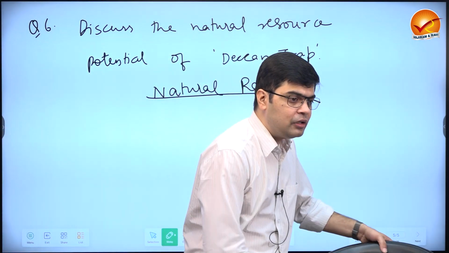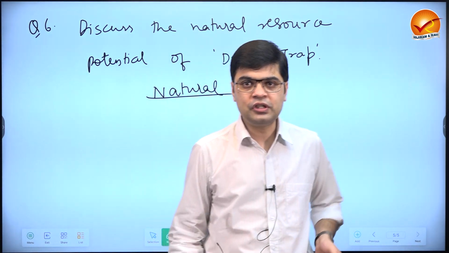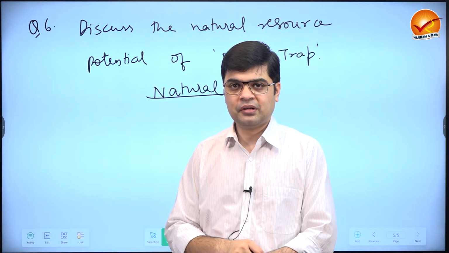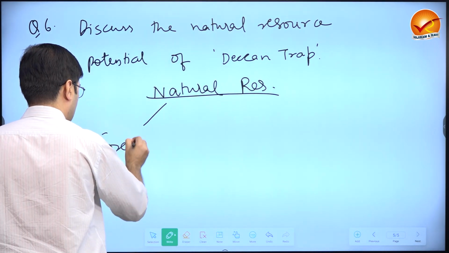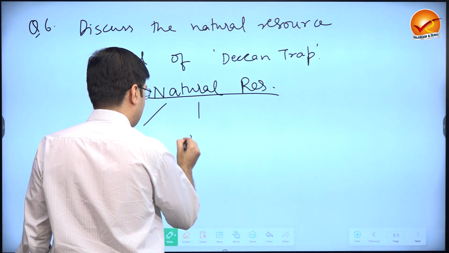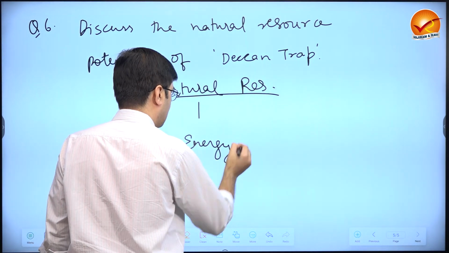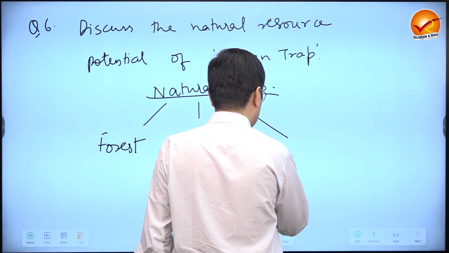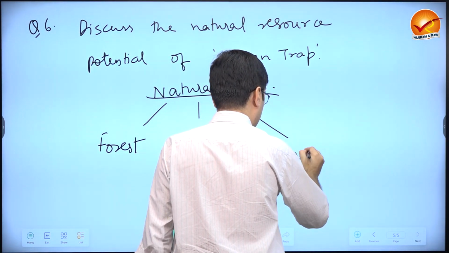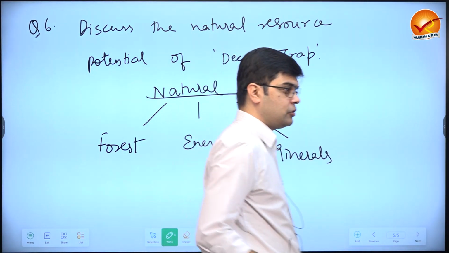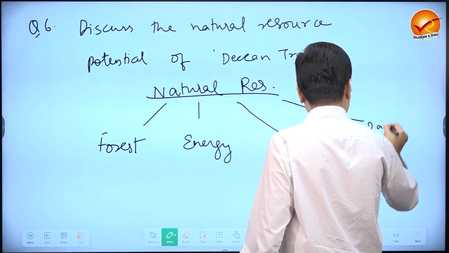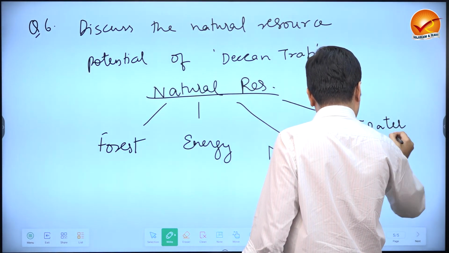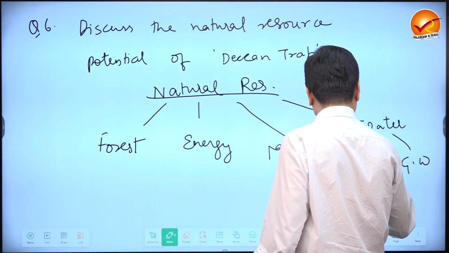Now you cannot limit your answer to just the minerals that are present. Natural resource will mean forest resources. Natural resource will mean the energy resources. It will mean the minerals that are present. Okay. So it will mean the resources of water, that is both surface and groundwater.